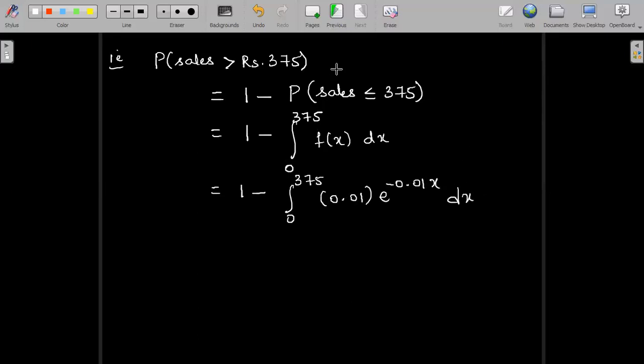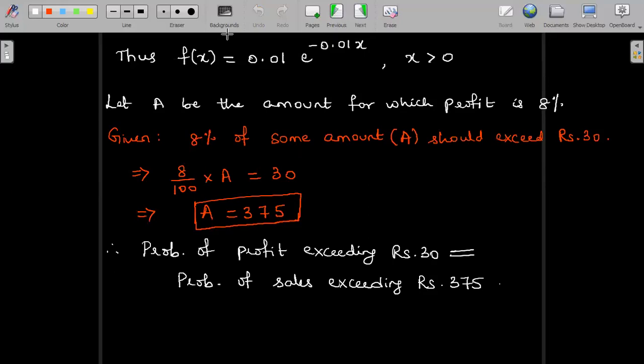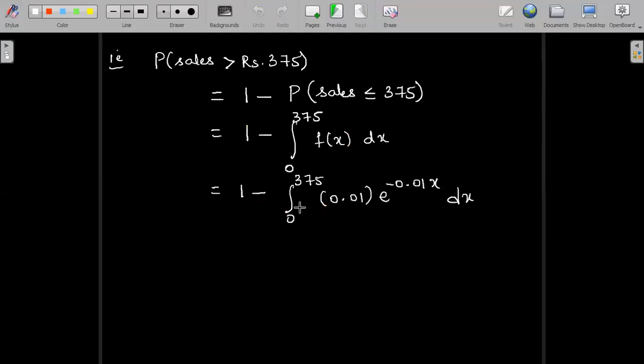We had already defined the f of x function, no? Here it is 0.01 into e power minus 0.01x. Same thing we are using between the range x greater than 0. It should not exceed the amount 375 rupees. So that is why the integral limits are from 0 to 375.